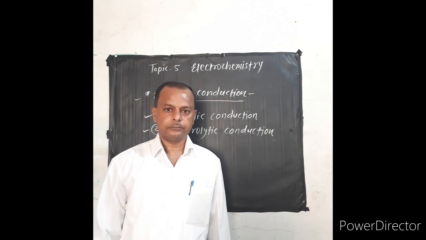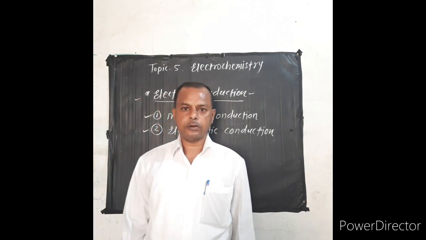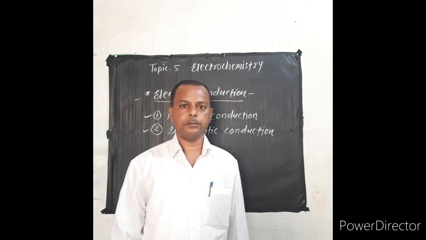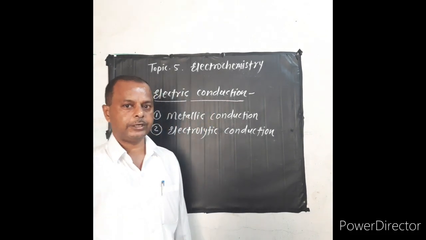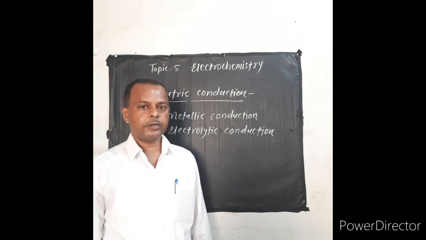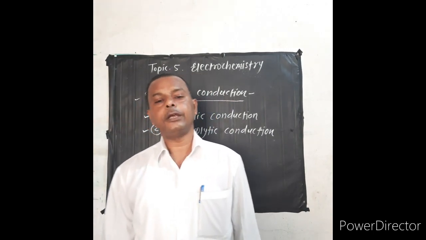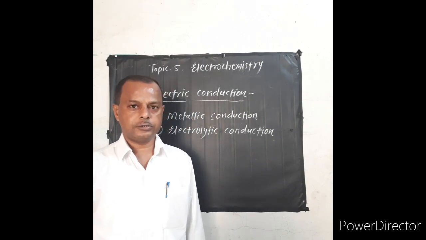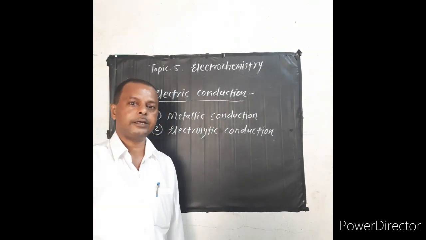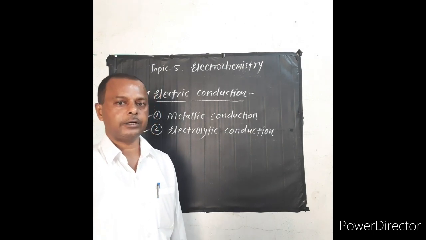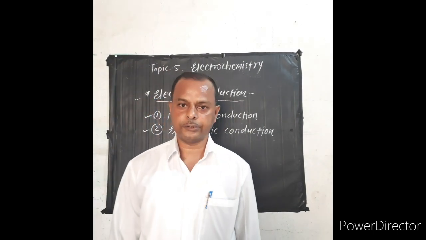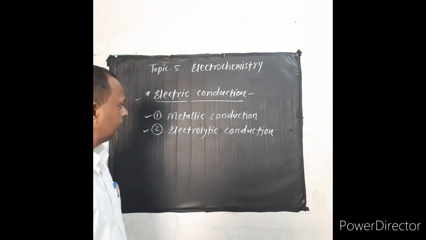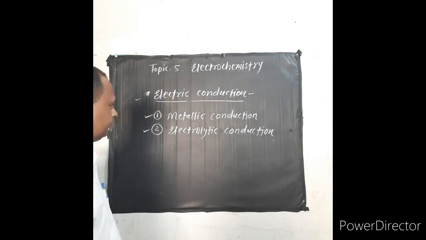We know that electric current is nothing but the rate of flow of charge in unit time. Now what is meant by a conductor? The substance which allows the flow of electric current is called a conductor. Meaning, the substance which can conduct electricity is called a conductor.